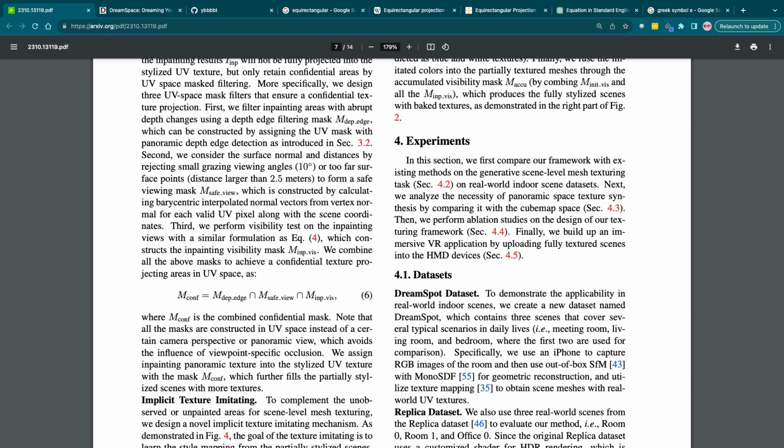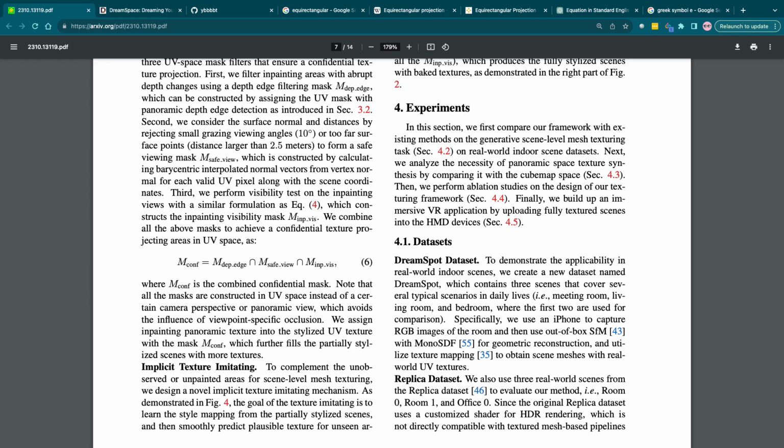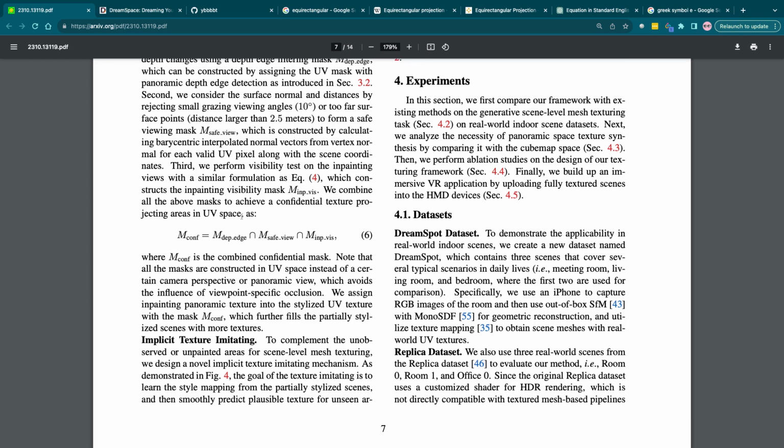They perform visibility tests on the inpainting views with a similar structure, which combine the strokes of the inpainting visibility mask. They combine all the masks to achieve a confident texture projecting area in UV space, such as M confident equals M depth edge,